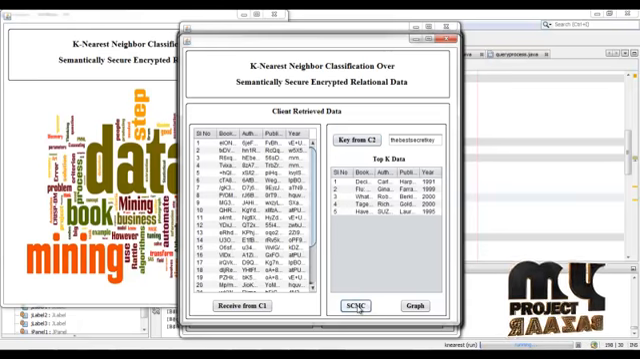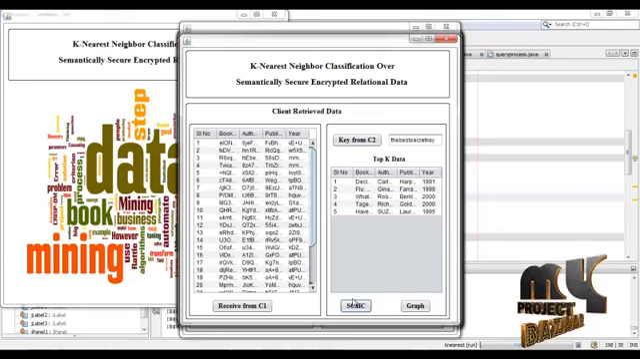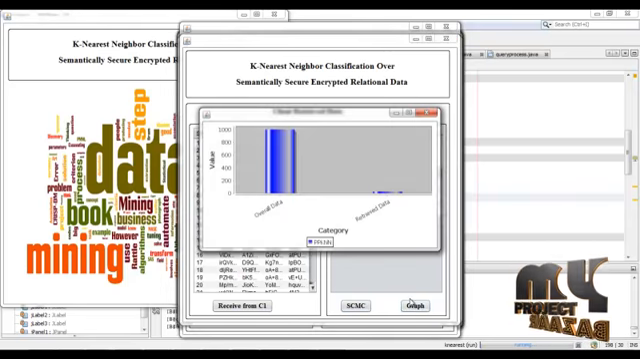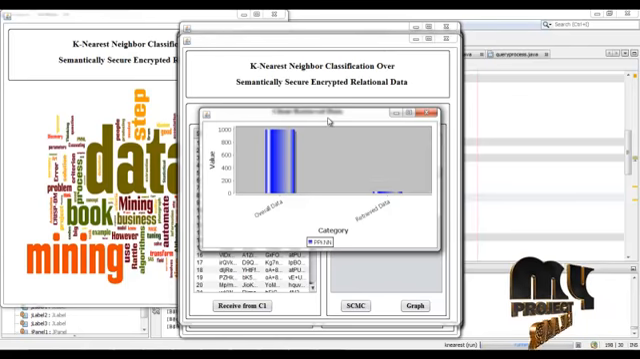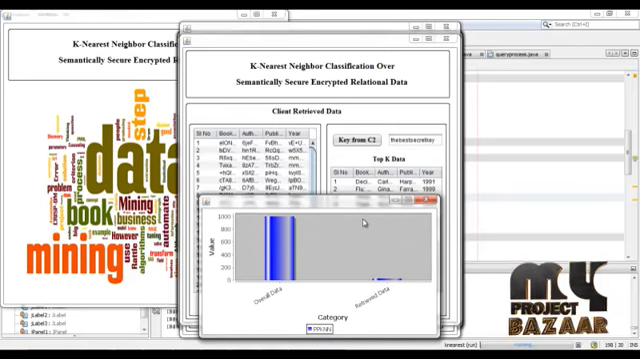Press SCMC. This will get the data that is most relevant to the client according to the K value entered by the client. Press graph. The overall data and the number of retrieved data are displayed here.